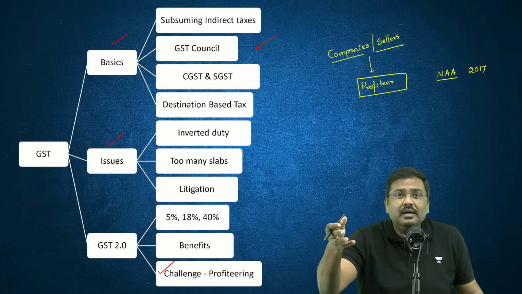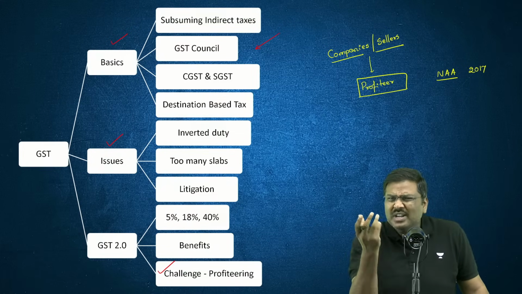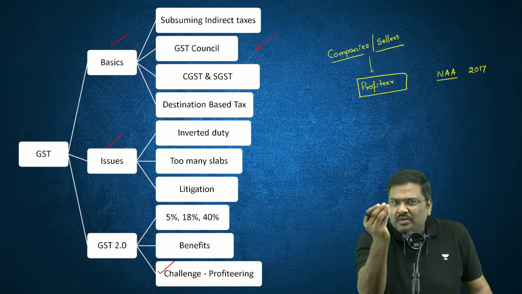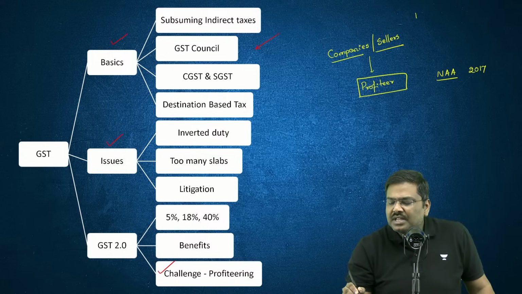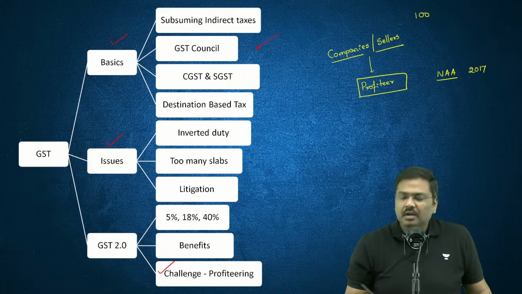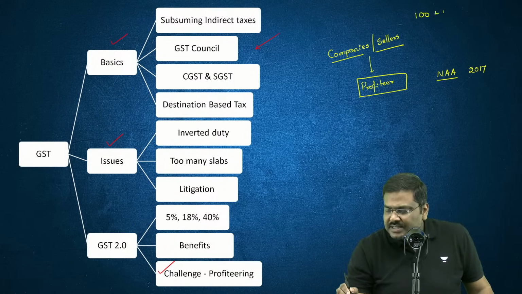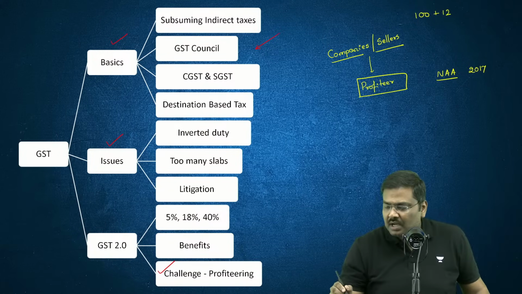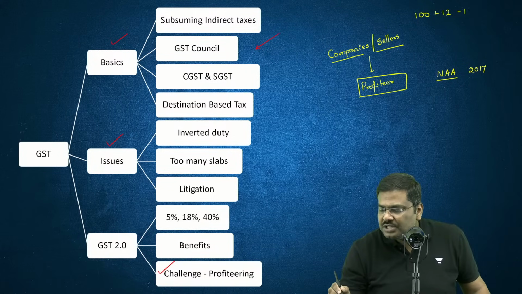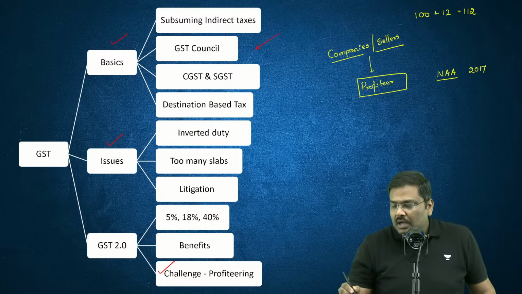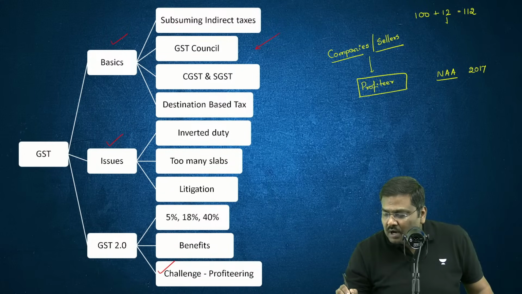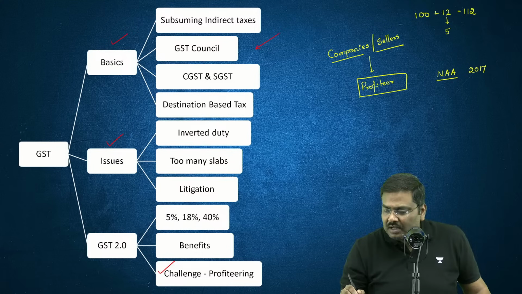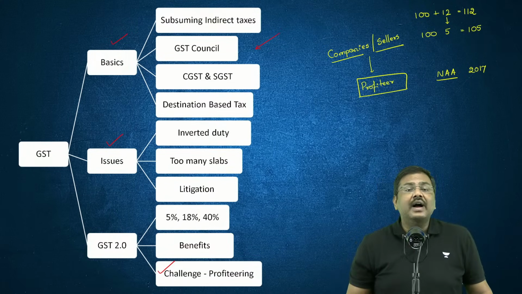And those who are wondering, sir, what are you talking about? What is profiteering here? Let me give a very simple example. Imagine the actual price is 100 rupees. The government is taxing this at 12% GST, so the market price including GST becomes 112. Now, if this product is brought under the 5% slab, then the market price automatically should come down to 105.